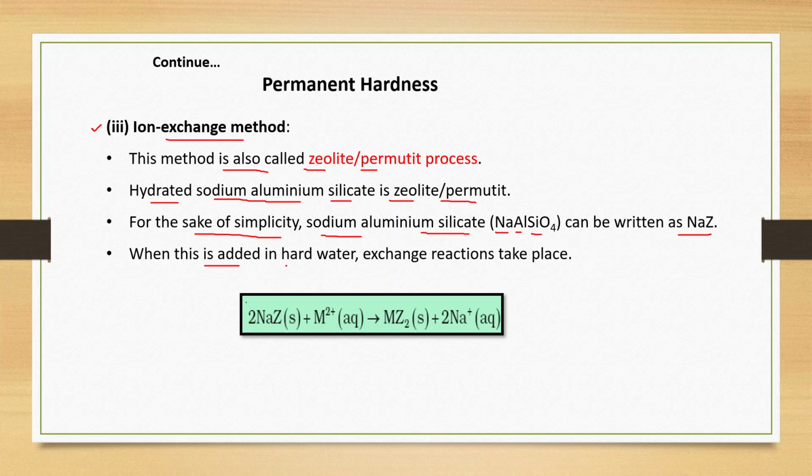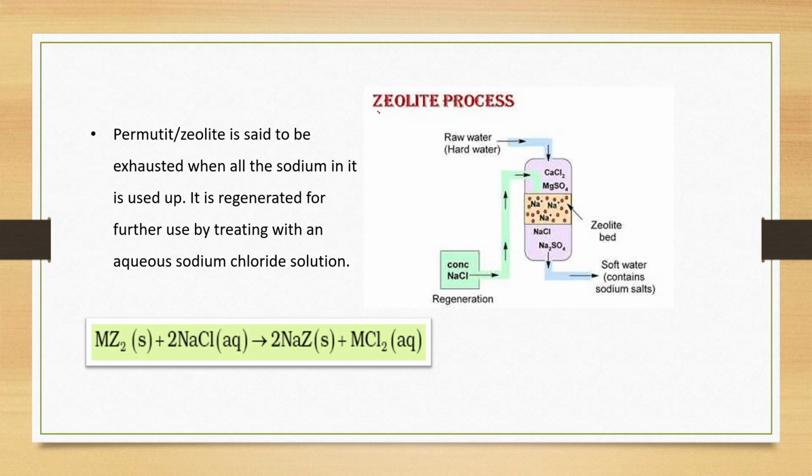When this is added to hard water, exchange reactions take place, and this reaction can be represented like this: NaZ plus M2+, where M is calcium or magnesium present in the hard water. So from this zeolite, sodium is exchanged with the calcium ion and magnesium ion, and we will get Na+ ion in the water. This zeolite process can be represented like this diagram.